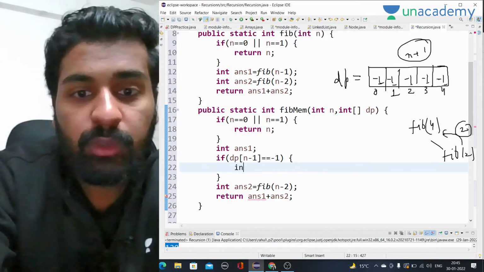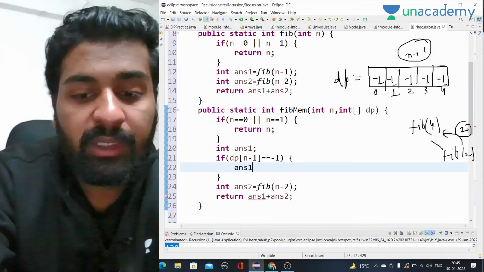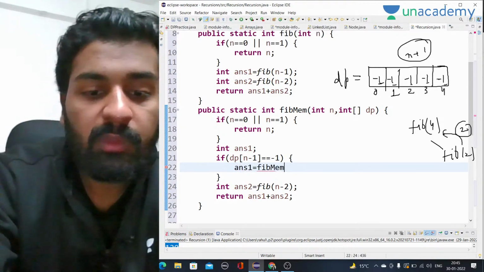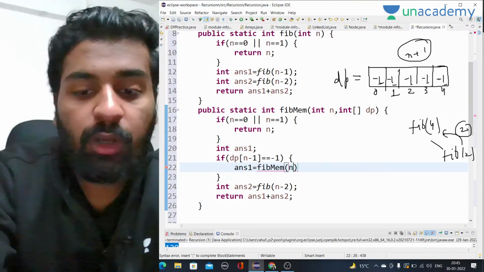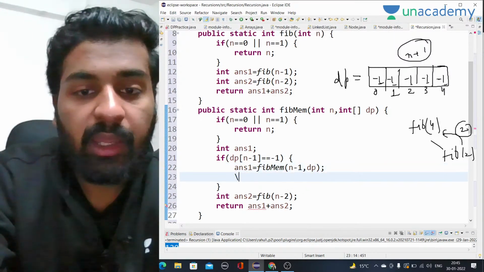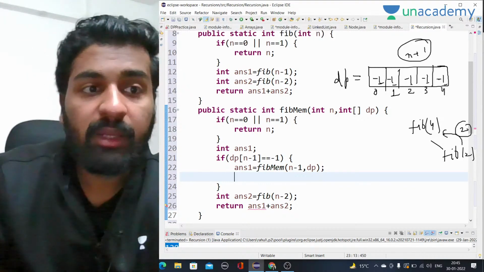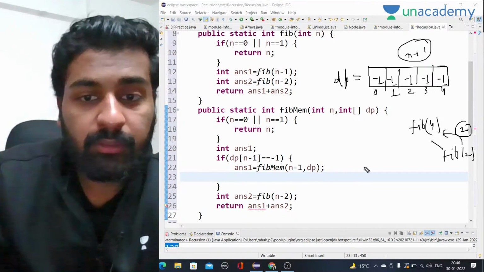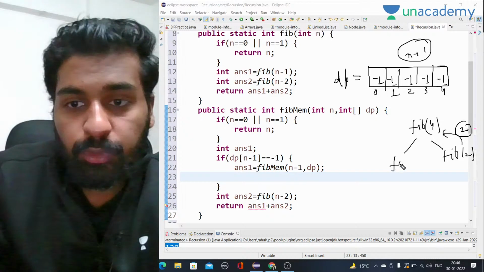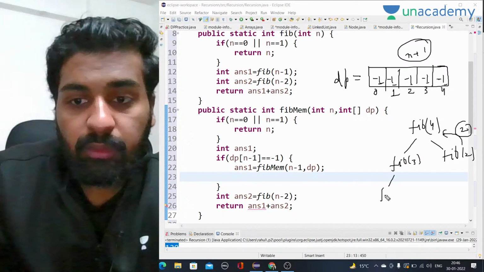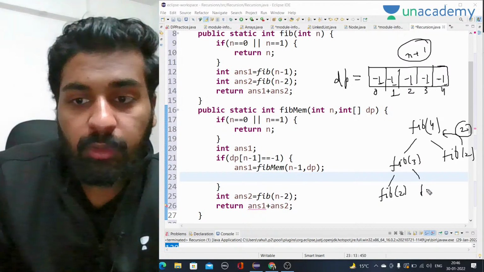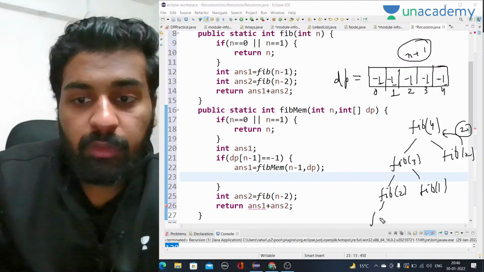So now I'll call for recursion. Answer 1 in this case will be fib of memoization, and we will call for n-1 and dp. And then we have to store that value as well. Let me show you here: fib of 3, fib of 2, fib of 1, fib of 1 and fib of 0.